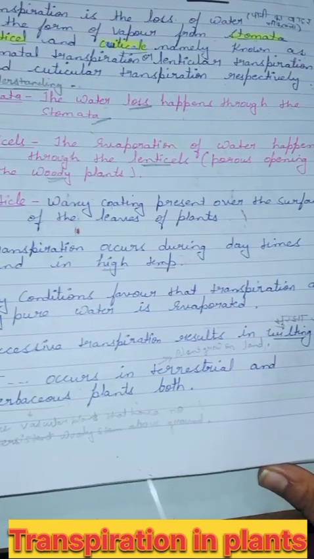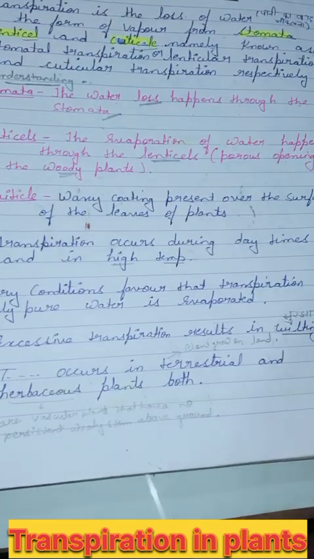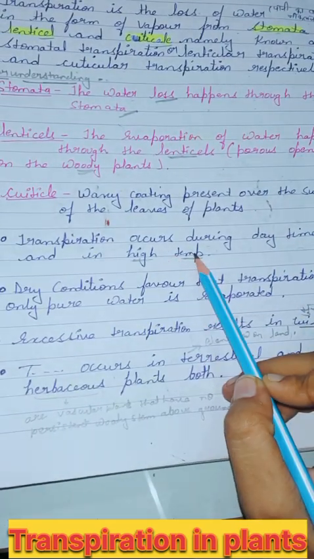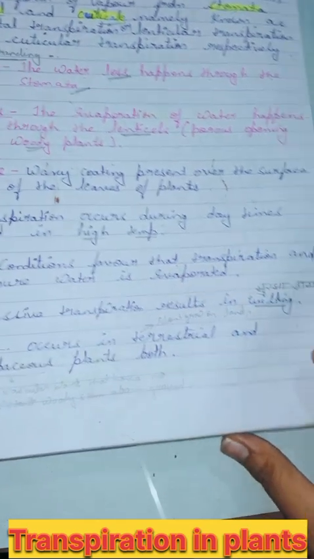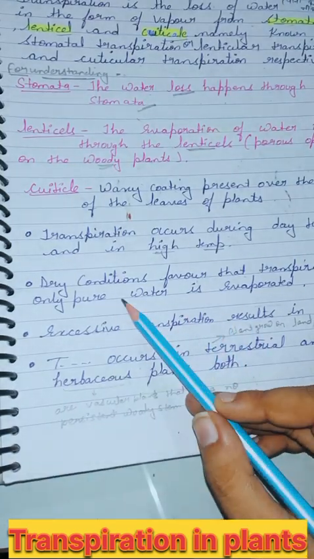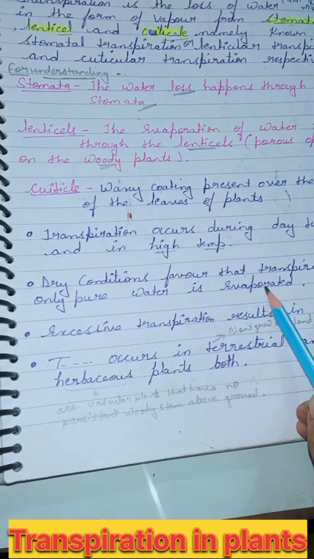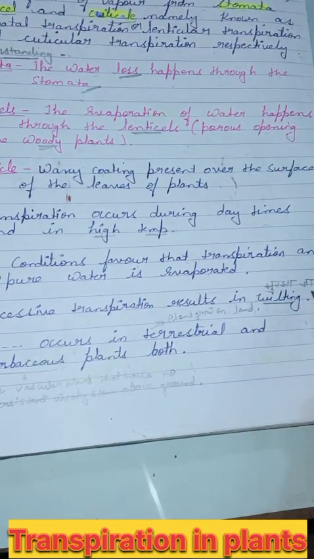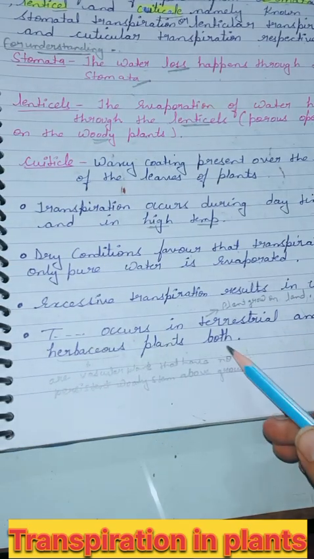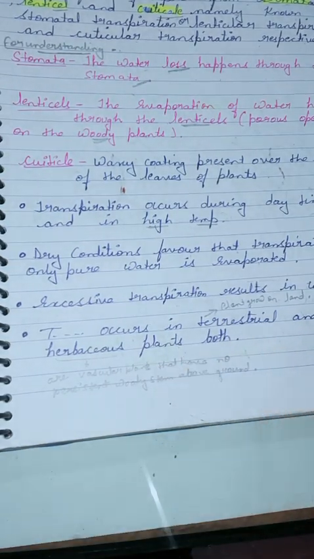Transpiration occurs during the daytime and in high temperature. Dry conditions favor transpiration, and only pure water is evaporated. Excessive transpiration results in wilting. Wilting means मुरझा जाना.